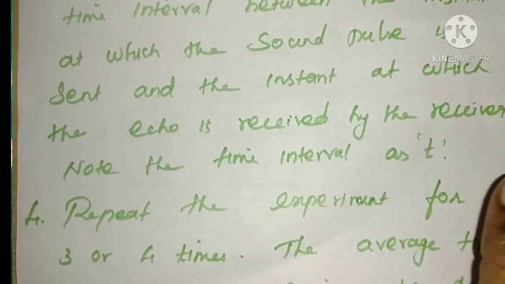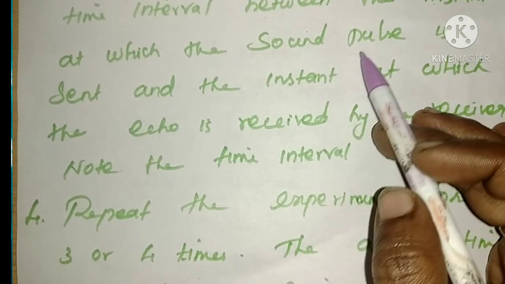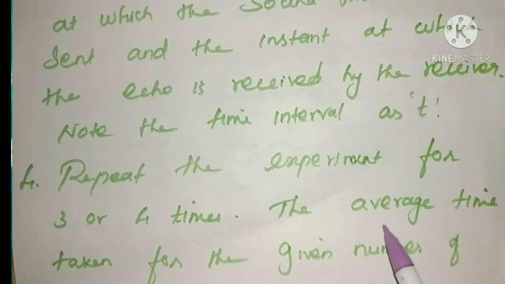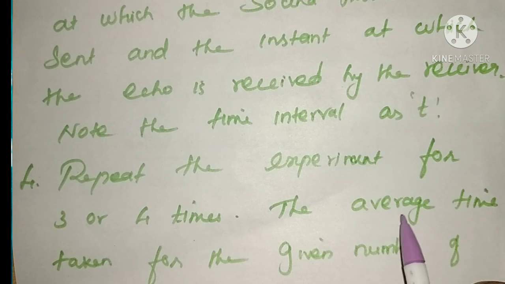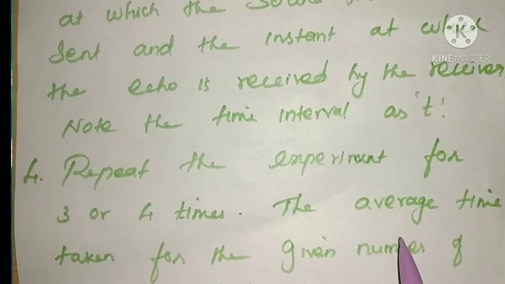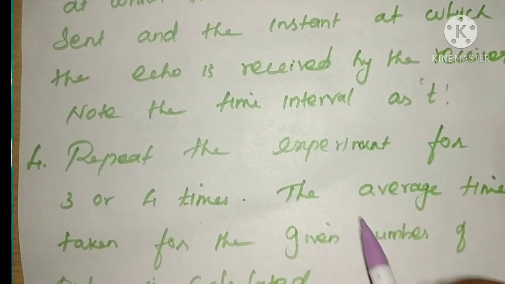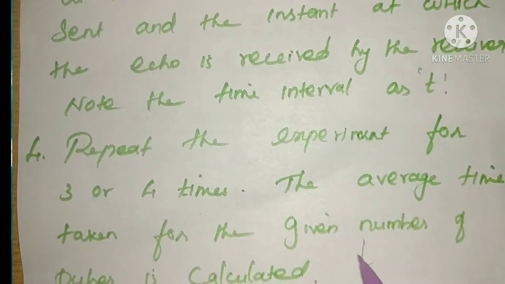Now repeat the experiment for 3 or 4 times. Then we have to calculate the average time, the average time interval taken over the given number of trials. From that average we have to calculate the time t.